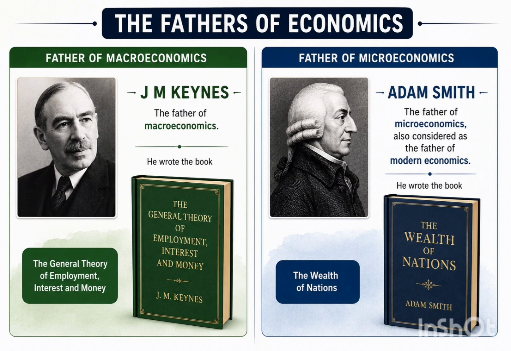And now we learn about the fathers of these two branches of economics. J.M. Keynes is considered the father of macroeconomics, and he wrote the book The General Theory of Employment, Interest, and Money. Adam Smith is considered the father of microeconomics, also the founding father of modern economics, and he wrote the book The Wealth of Nations.